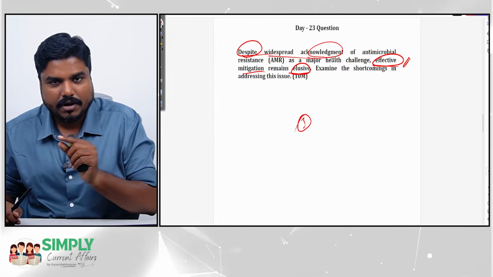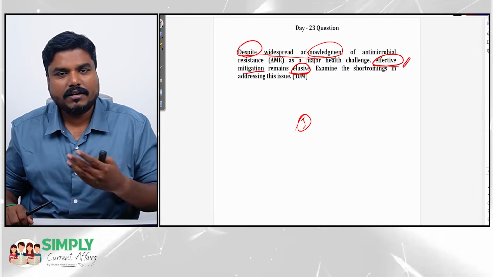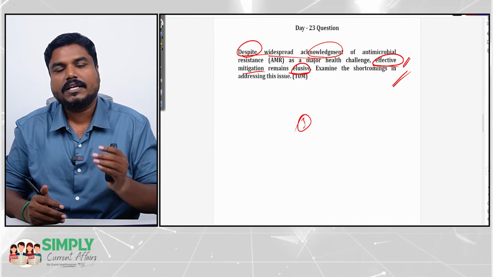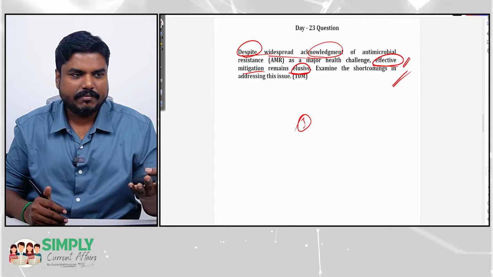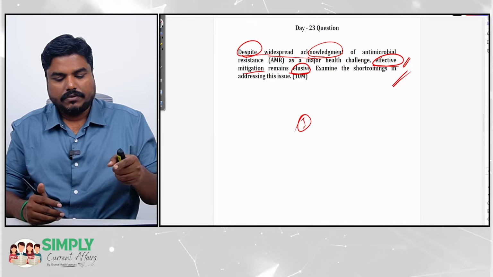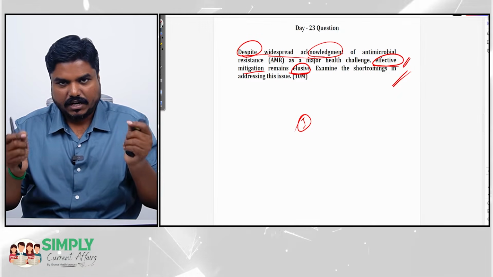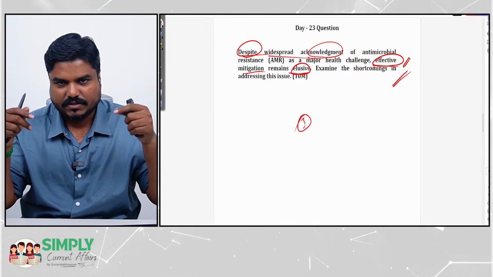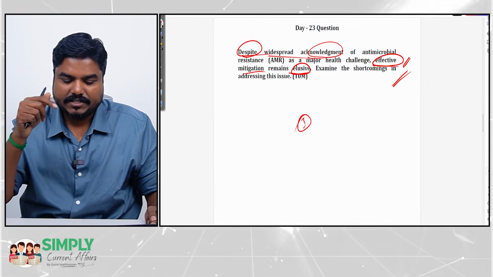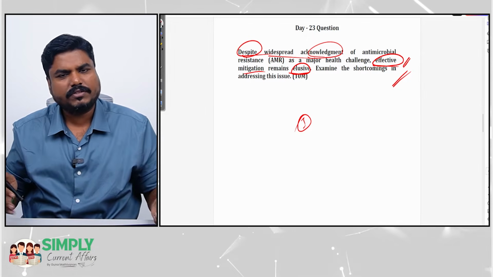That means at least in one point you have to mention the efforts taken by the global institution. This question is not with respect to India. This question is a global question. So you can mention some efforts taken by WHO. Seriousness with the fact. Highlight that despite efforts taken by various countries, governments or WHO, the effective mitigation remains elusive because of various shortcomings. So explain the shortcomings one by one.